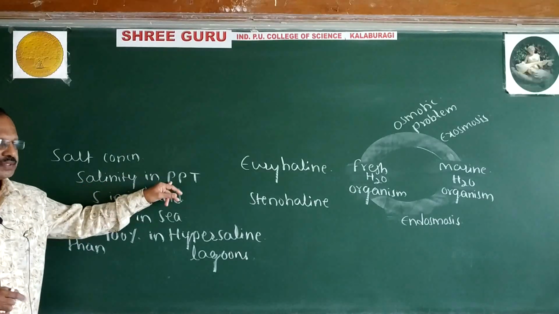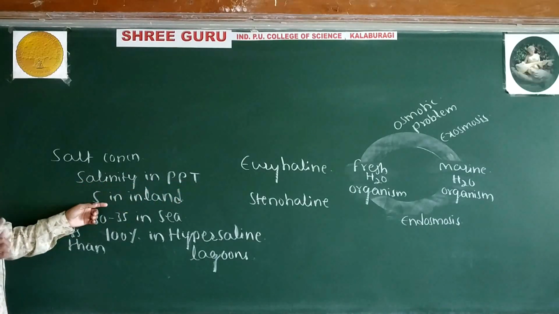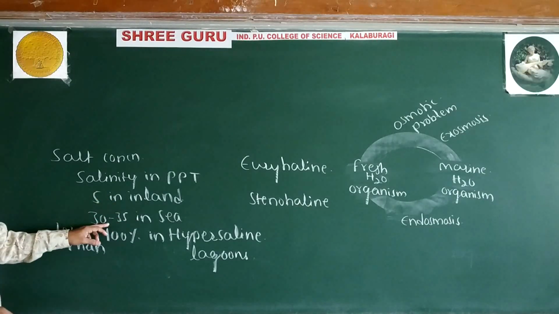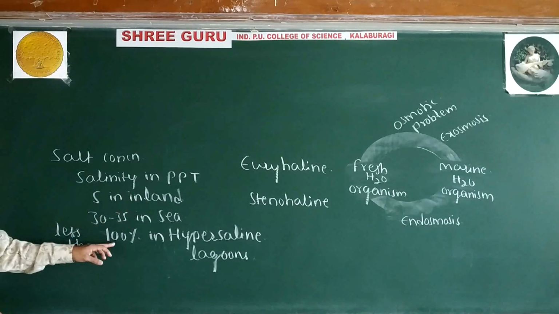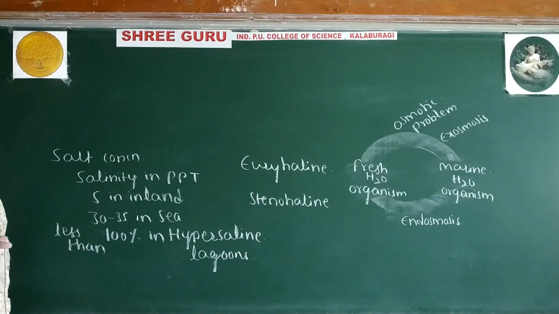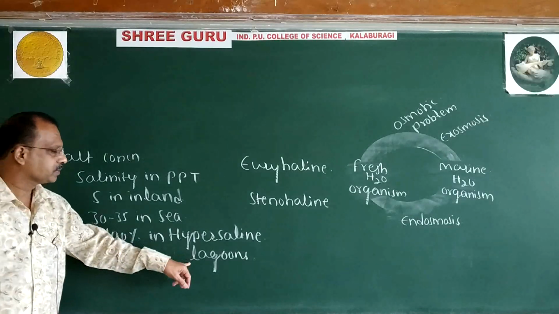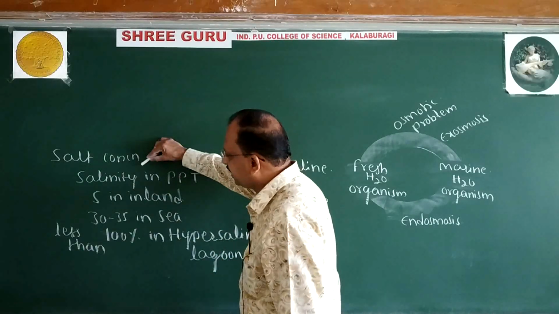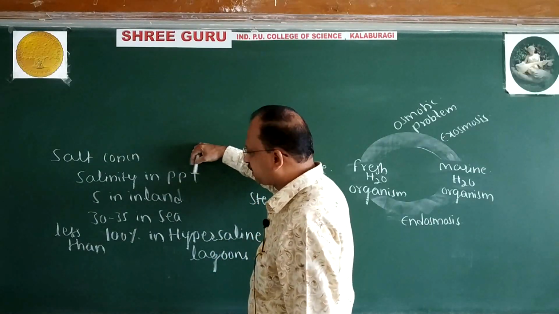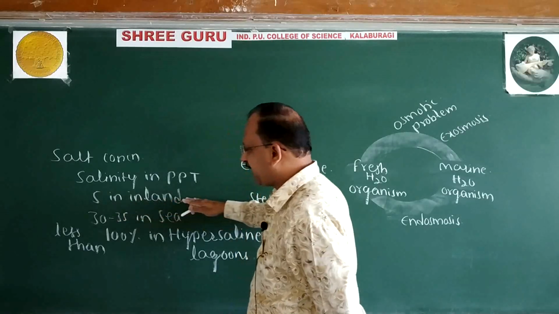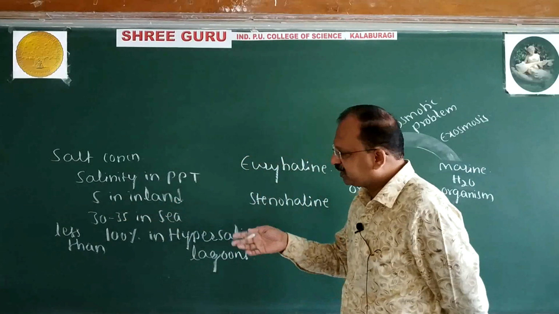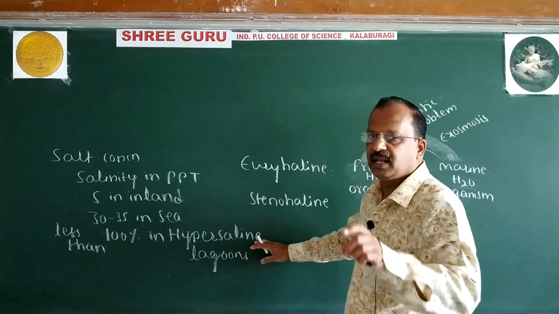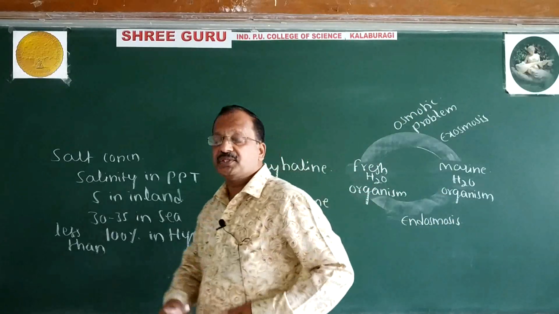It is less than 5 in inland water, 30 to 35 in the sea water, and up to 100 in the hypersaline lagoons.